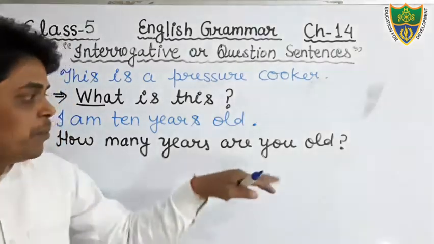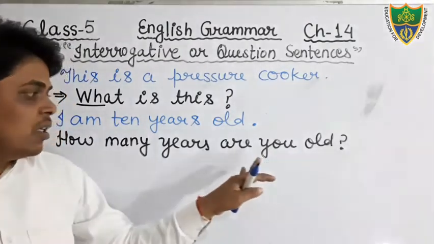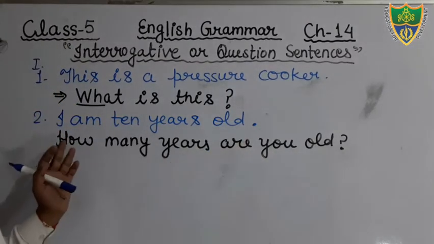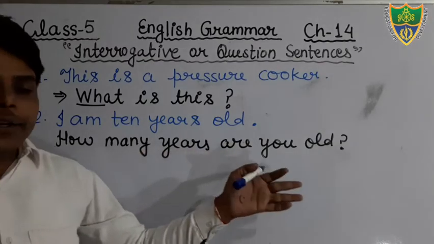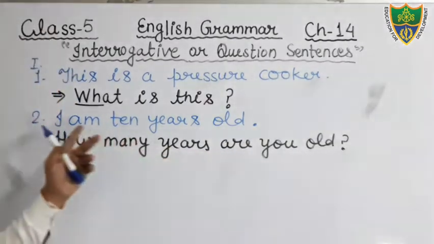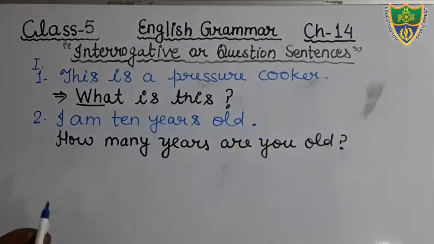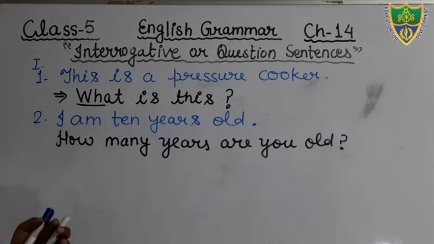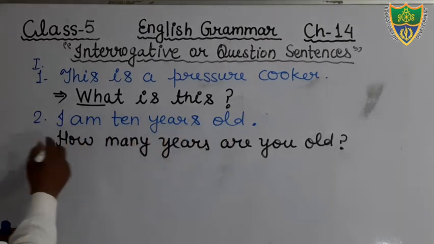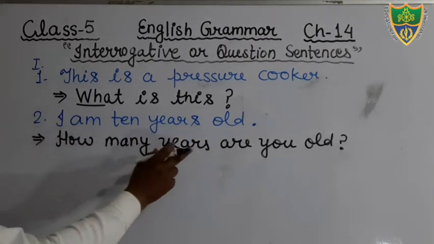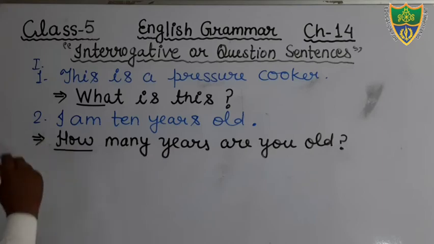Okay, but if another person will ask, then he will ask like that. How many years are you old? The answer will be given to you. I am 10 years old. Okay, so students, we have to make only the WH type. So no need to think what would be the subject, I or you. You can make the sentence using WH type.